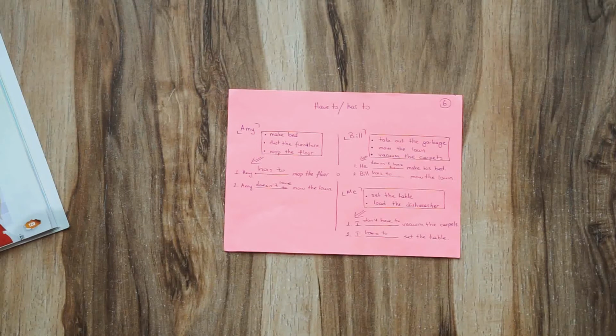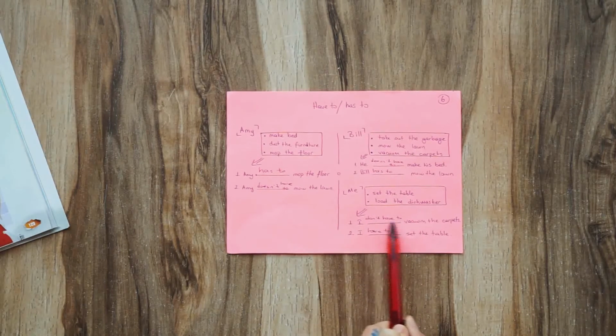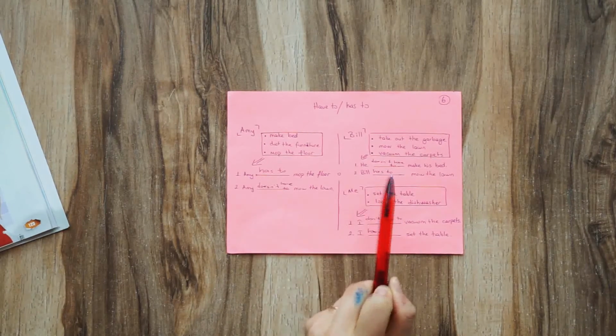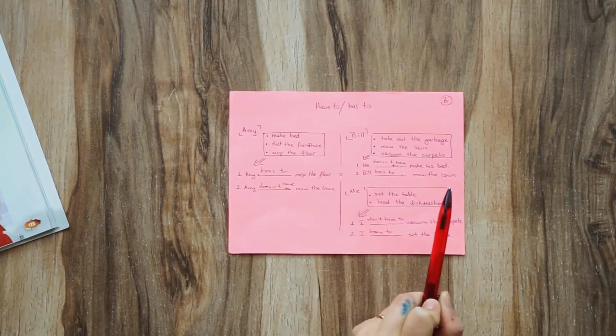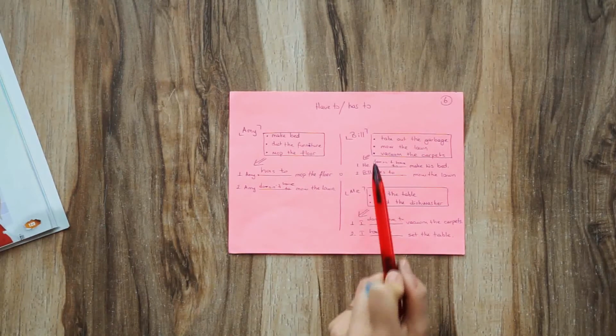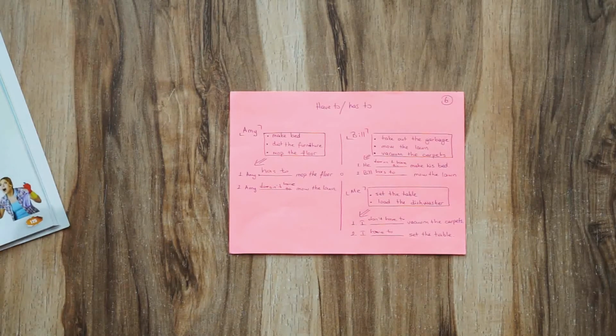set the table. When we talk about I, you, we, and they, we use have to. For negative sentences, we use don't have to. When we talk about he, she, or it, we use has to for positive sentences. When we talk about negative sentences, we use doesn't have to. Okay? These were our examples about have to and has to.